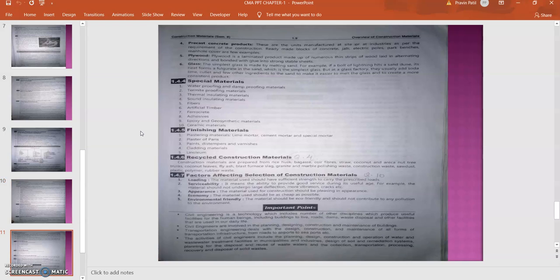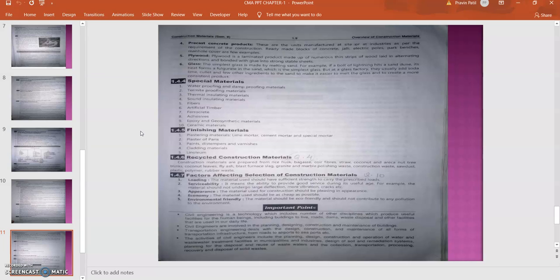Then special materials. These are also chemical admixtures or chemical compounds, which have been manufactured by addition of different chemicals and different materials. Just like waterproofing, as I said, this is a chemical manufactured by addition of different chemicals like aluminum trisilicate, silicon dioxide, sodium aluminate and all.